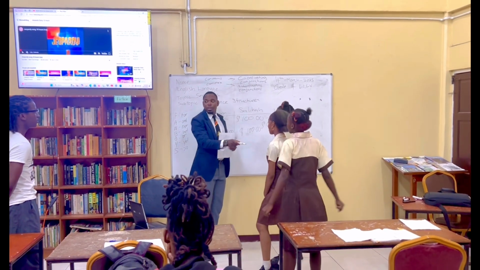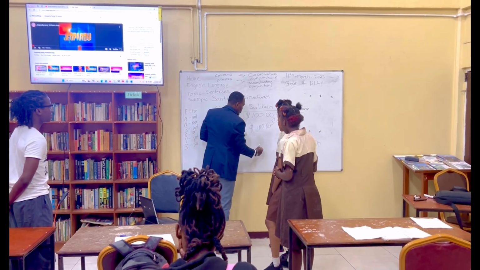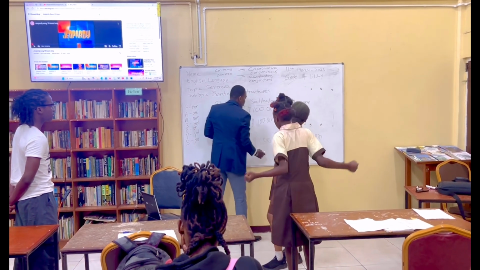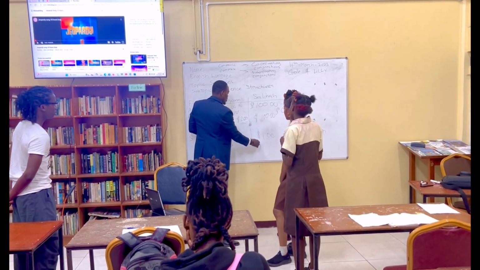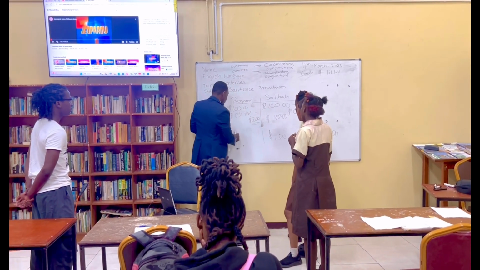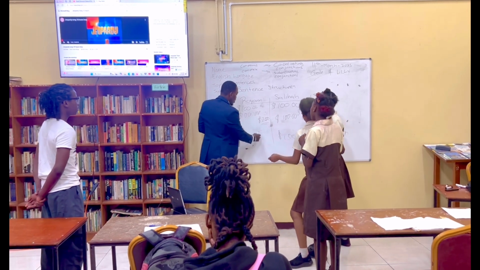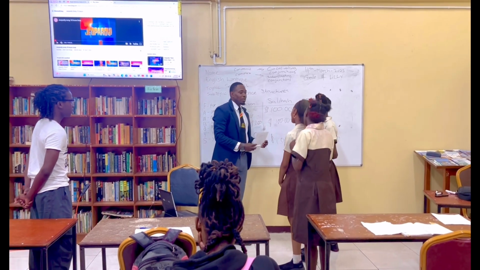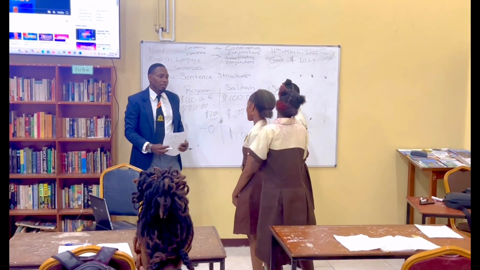How much did she wager? She didn't wager anything, so she remains at 100. She got it wrong. She didn't wager anything. You got it wrong as well. And how much did you wager? 200. So that means you end up with 0 cents. So it is now tied with the two of you at $100 apiece.